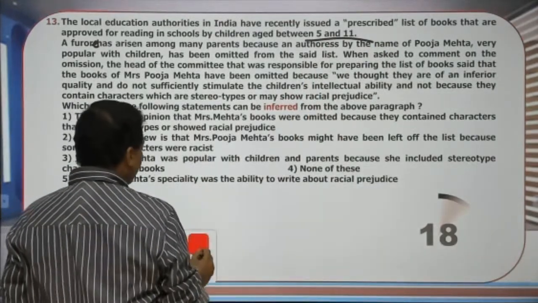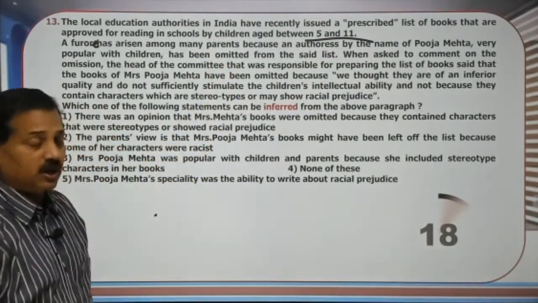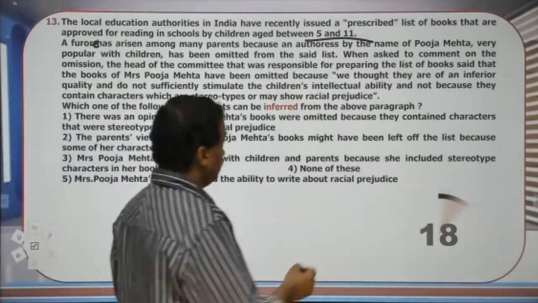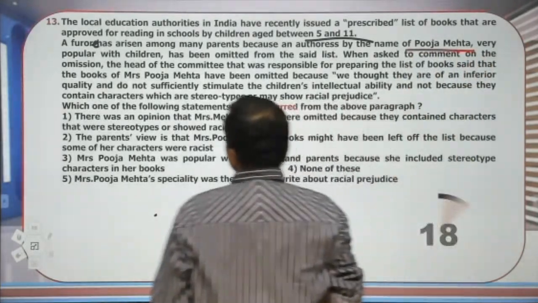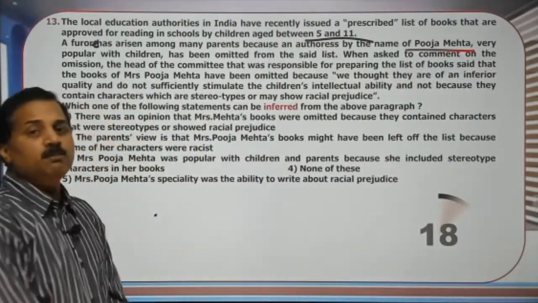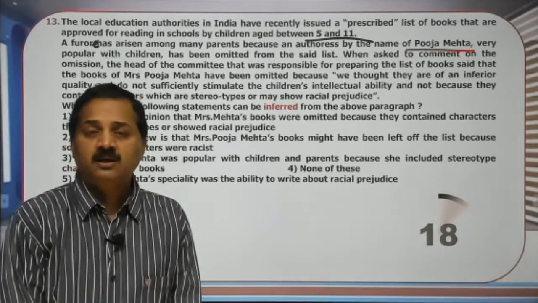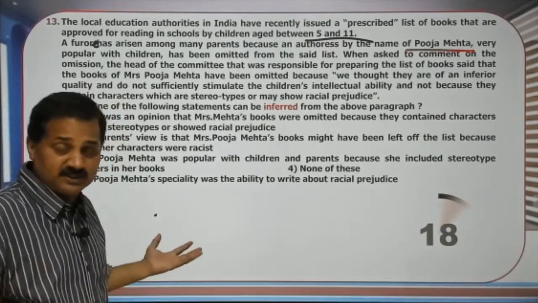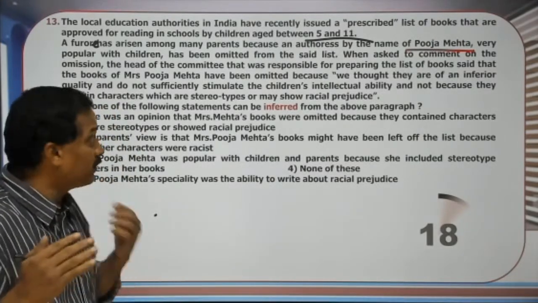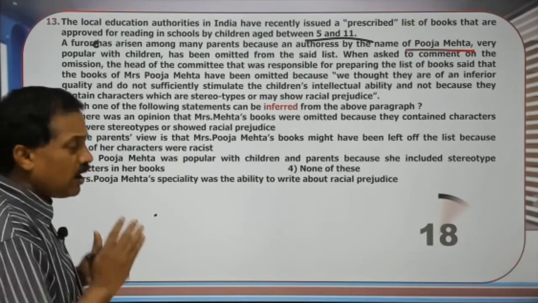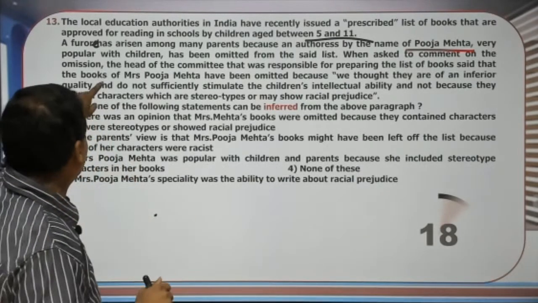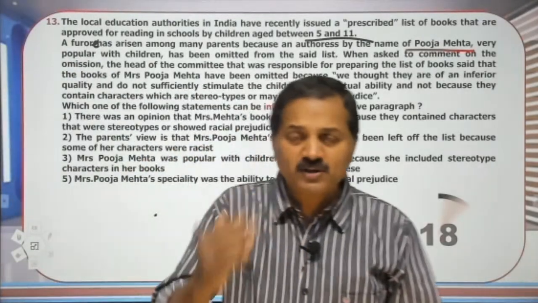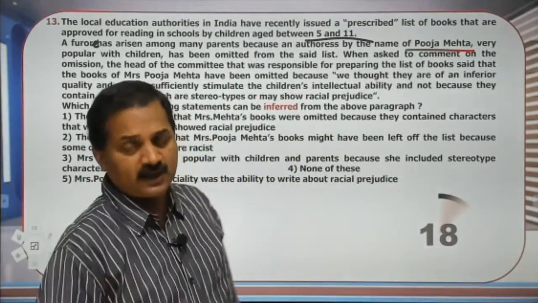For school children between 5 and 11, a list of books is announced, and everybody thought that Pooja Mehta, a very popular writer, would have her books find their entry into the list, but her books were missing. Now there was a furore, a confusion regarding that, and there was a hue and cry against the list. That is what is meant by furore.